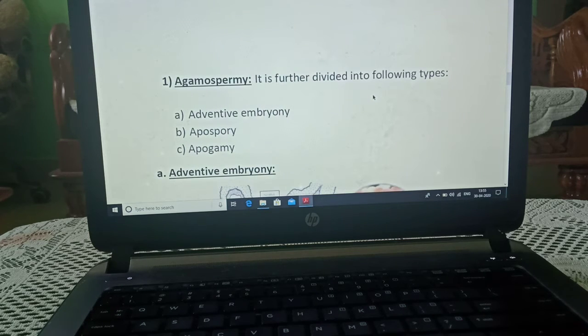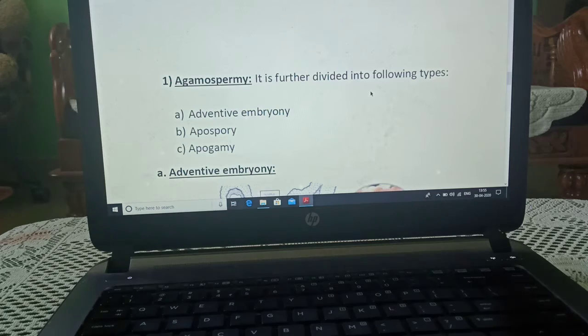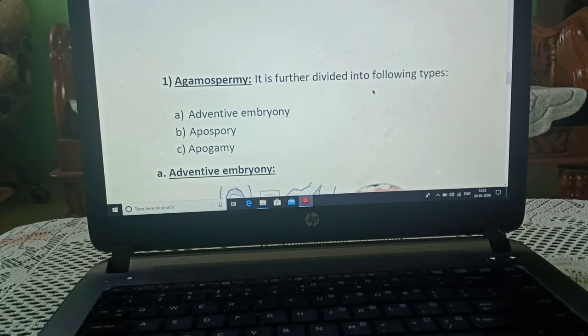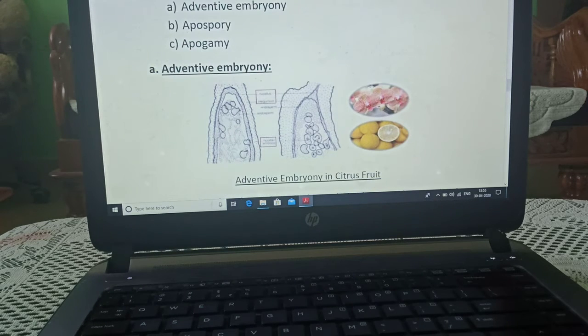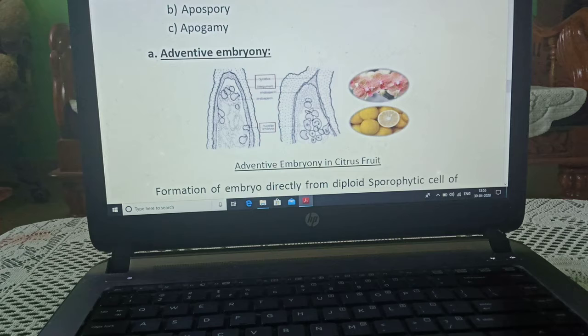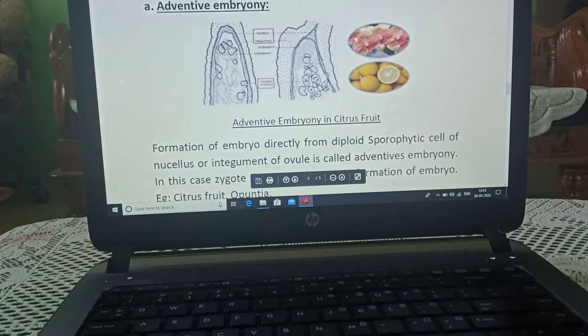Now we are starting agamospermy. It is further divided into many types: adventive embryony, apospory and apogamy. We will start with adventive embryony. This picture shows how adventive embryony takes place in citrus fruit. This is lemon, this is opuntia.